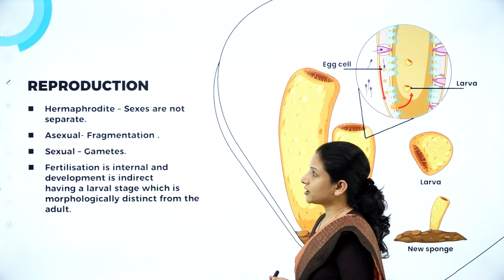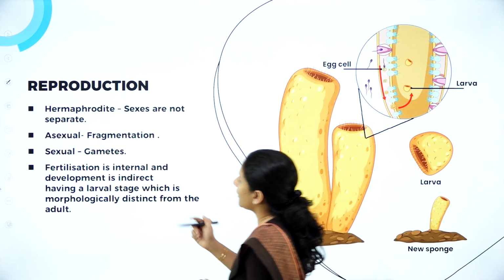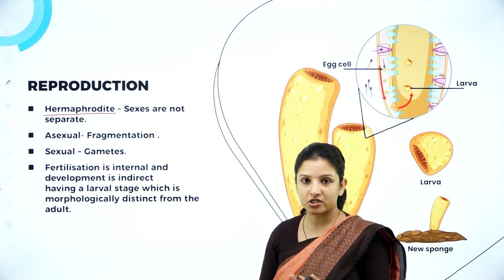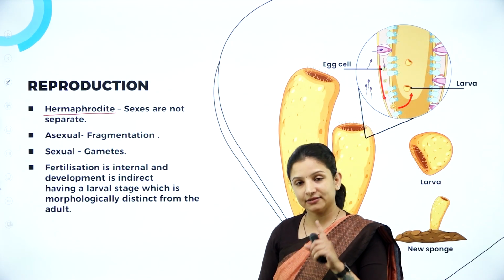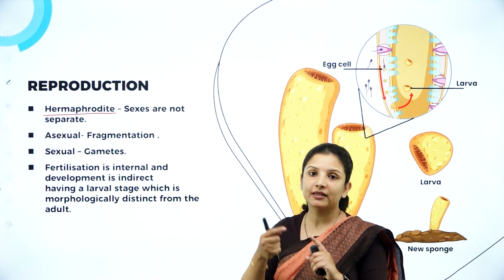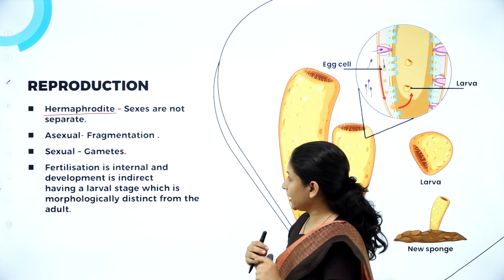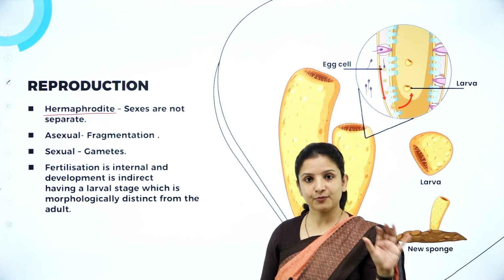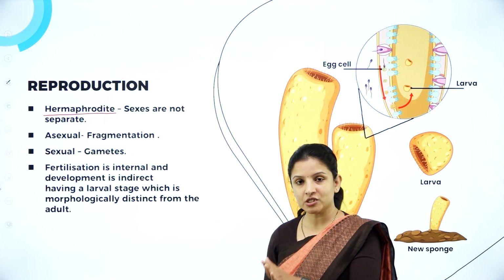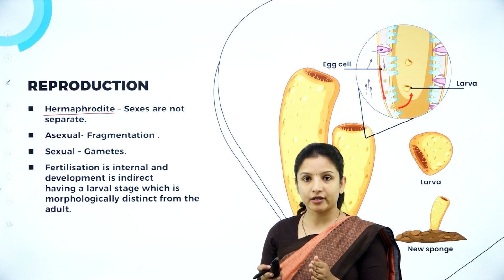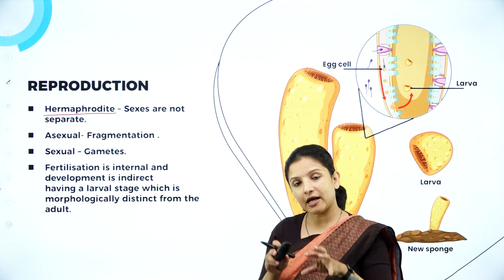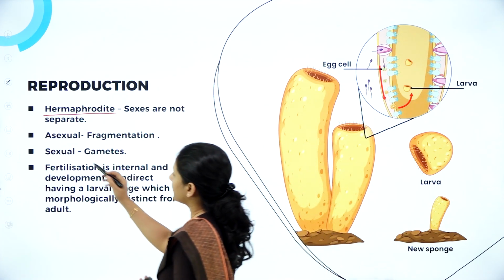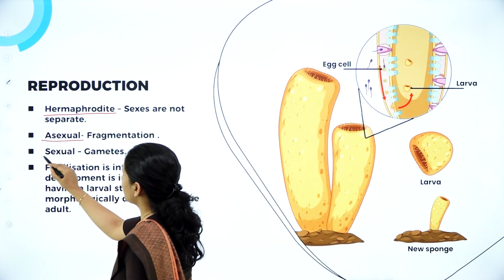And talking about the reproduction in sponges, they are hermaphrodites. Hermaphrodites mean, or you can say they are monoecious, wherein one organism itself will have both the male and the female reproductive structure in it. That is, the sexes are not separate. There is no separate male sponge or a separate female sponge. There will be one particular organism, one sponge, and in that only both male and female reproductive structures will be present.